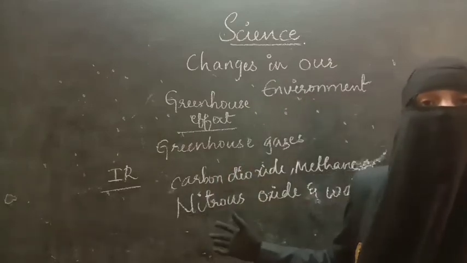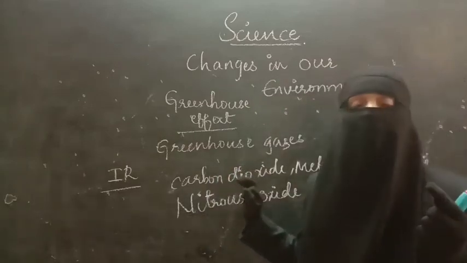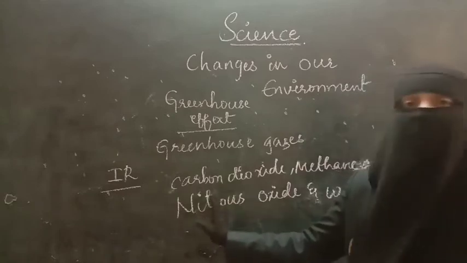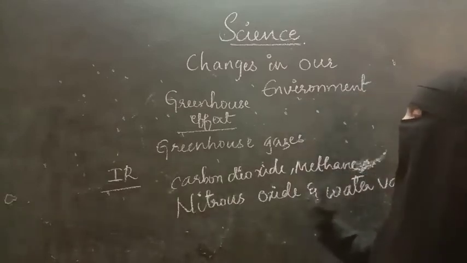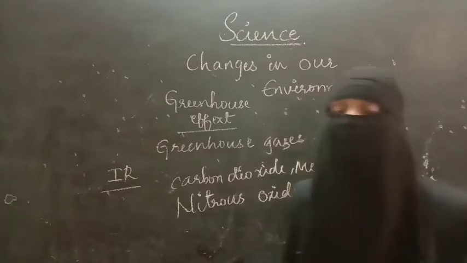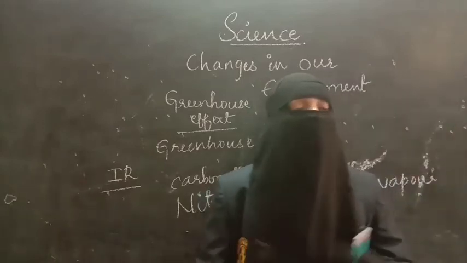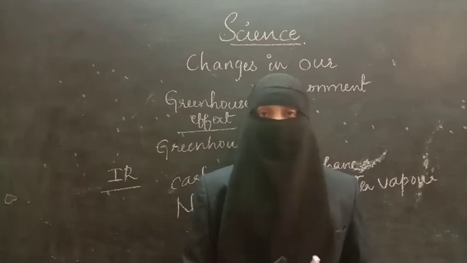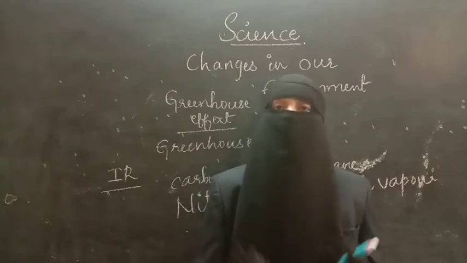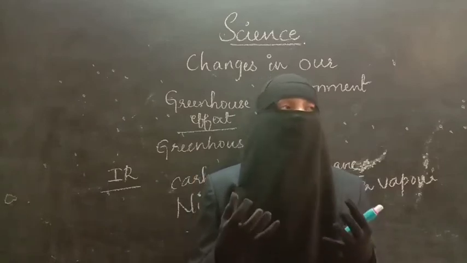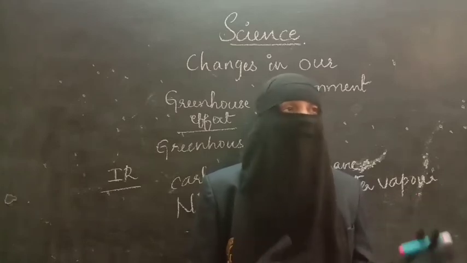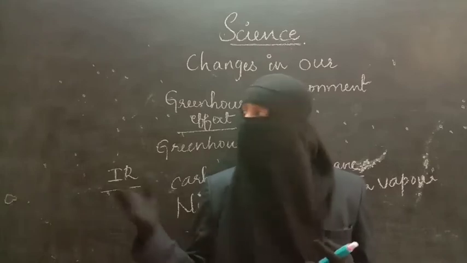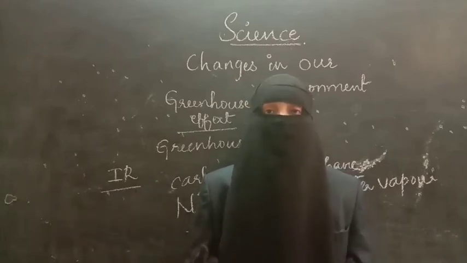But these gases are harmful. These gases will be trapped in the greenhouse, so these gases are called greenhouse gases. What are those gases? Carbon dioxide, methane, nitrous oxide and water vapor. These four things will heat up the Earth's surface. As a result, the concentration of greenhouse gases in the atmosphere is increasing, which leads to the IR rays increasing near the surface of the earth, which leads to global warming.